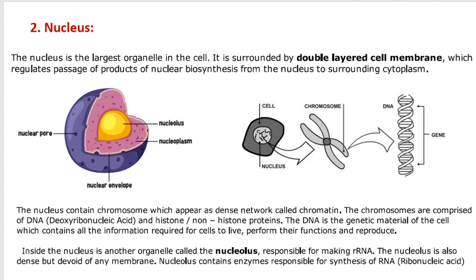The DNA is the genetic material of the cell, which contains all the information required for the cell to live, perform its functions, and reproduce. Inside the nucleus is another organelle called the nucleolus. The center of the nucleus is called the nucleolus, responsible for making rRNA, or ribosomal RNA. The nucleolus is also dense but devoid of any membrane. The nucleolus contains enzymes responsible for the synthesis of ribonucleic acid, or RNA.